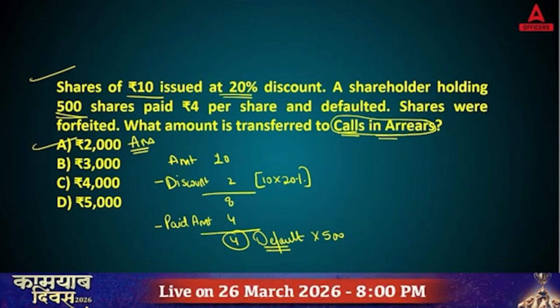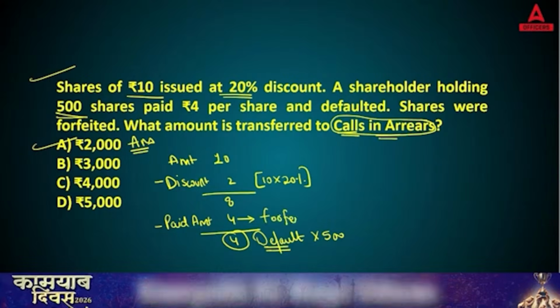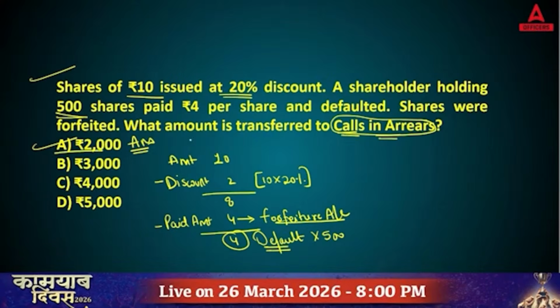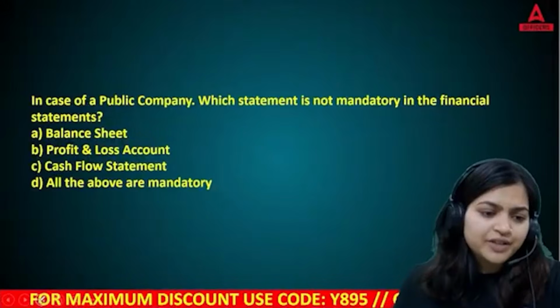And this 4 rupees per share which is already paid by the shareholder, in case of forfeiture, you will transfer it into the forfeiture account. So right answer is answer A. What amount is transferred to calls in arrears? What amount is not received from the shareholder? That is 2000.